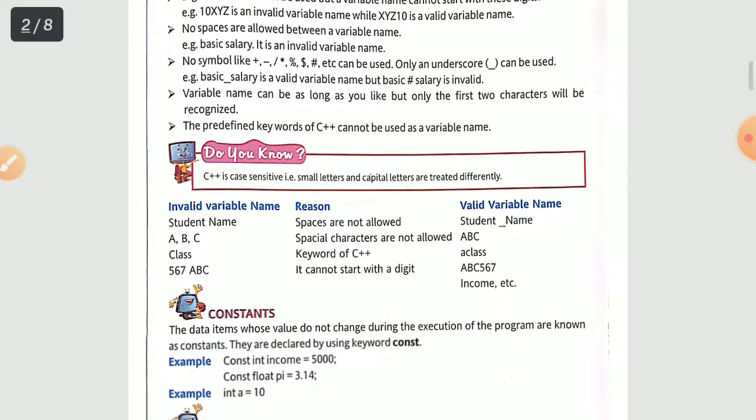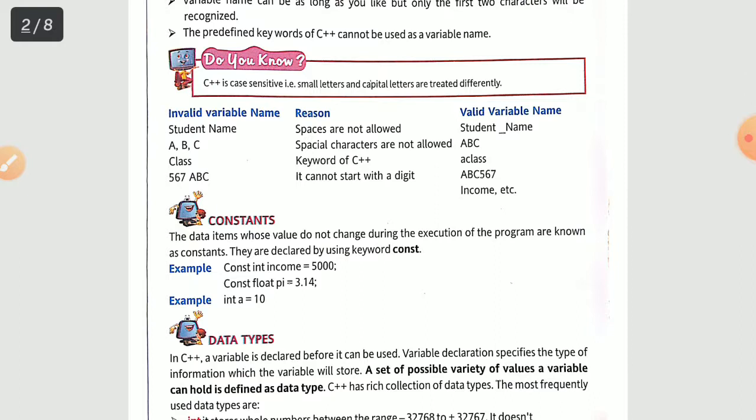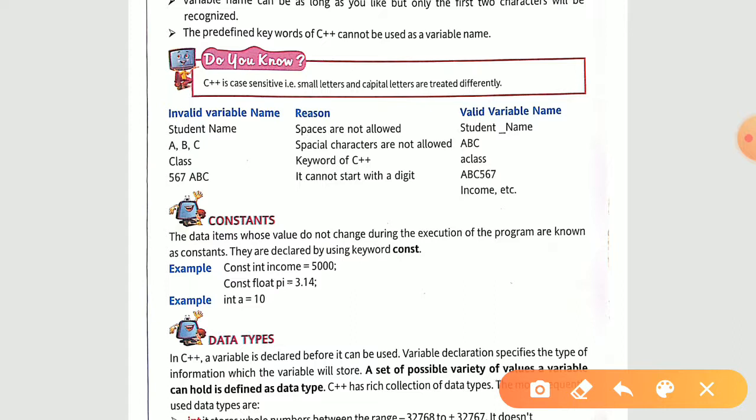After that we have some invalid variable names. We have the reason why they are invalid and how we can make them valid. We have examples as well. You see the first one, student name. We have studied that spaces are not allowed, right? Space should not be there, so we can use an underscore. Now in the second one you see a, b, c. Over here we have used a comma and a space, and both of these are invalid. This is a valid variable name.